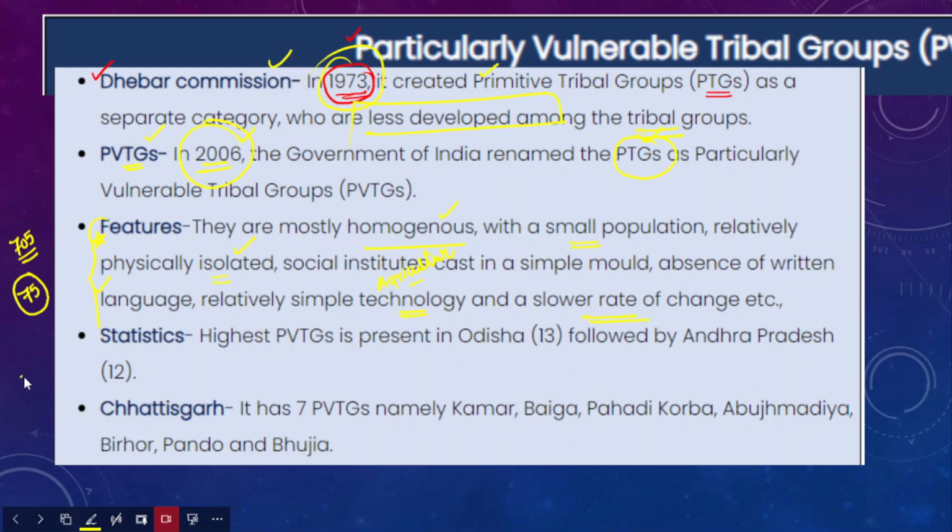Now, as I have already told you, 75 groups among the tribals are categorized as particularly vulnerable tribal groups. Out of these 75, the highest number of PVTGs are living in Odisha. Around 13 PVTGs are living in Odisha itself, followed by Andhra Pradesh. Odisha has 13 PVTGs and Andhra Pradesh has 12. If you look at Chhattisgarh, it has 7 PVTGs: Kamar, Baiga, Pahadi Korba, Abuj Madia, Birhor, Pando, and Buzia.